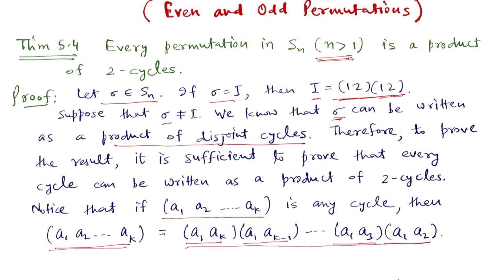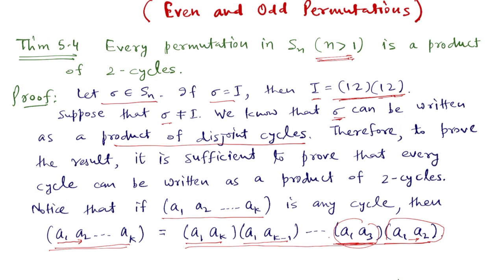Let us see how. In the left hand side, a1 goes to a2. In the right hand side, in this first two cycle, a1 goes to a2. Then we have to see where a2 goes under the second two cycle, because a2 is not appearing here, a2 goes to a2.